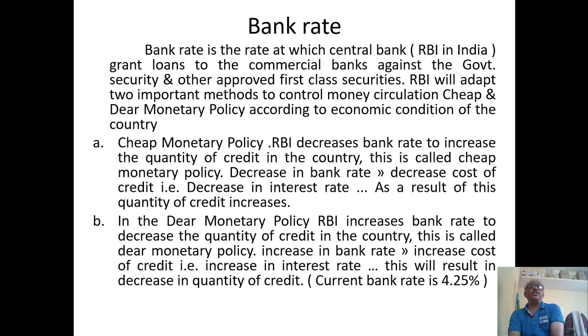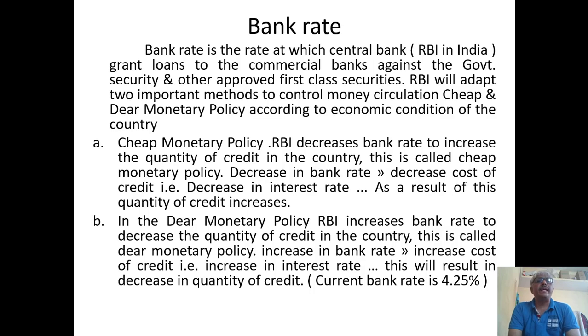As a cheap monetary policy, with a decrease in the bank rate, there is a decrease in the cost of credit. So with a decrease in the cost of credit and the rate of interest, the quantity of credit increases. When there is a decrease in the rate of interest, obviously all nationalized commercial banks or commercial banks are going to increase credit at the decreased rate of interest.